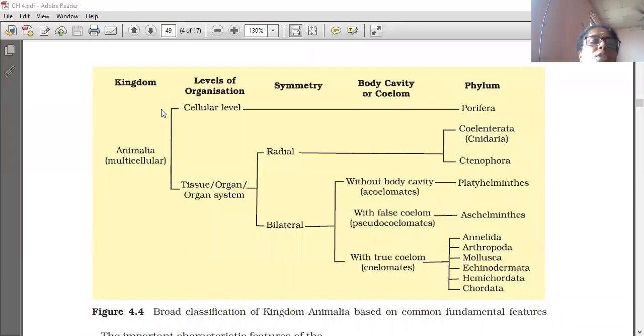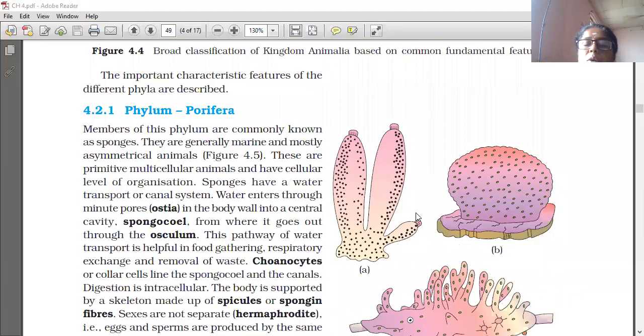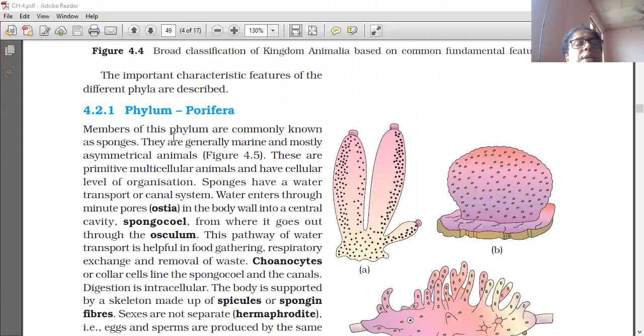Porifera, the cellular level organisms. Phylum Porifera is the phylum the sponges belong to. All the animals are sponges only. Different diagrams of Sycon, Spongilla and Euspongia are given. Members of phylum Porifera are commonly known as sponges.